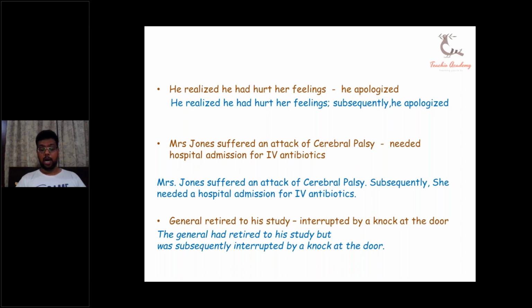Okay, now I want to ask one of you: why haven't we placed a comma in the third sentence anywhere? Why haven't we placed a comma in the last sentence anywhere? Any one of you reply to me.